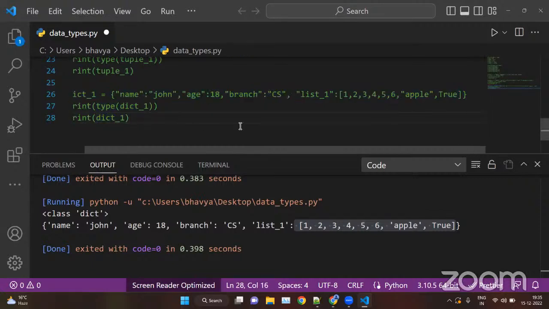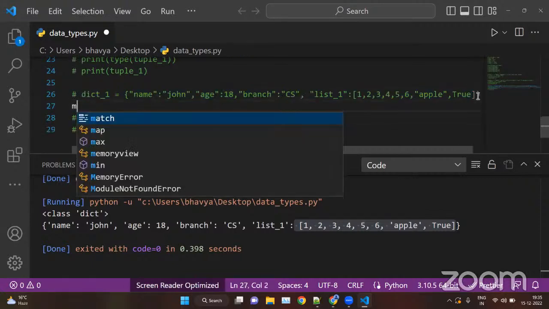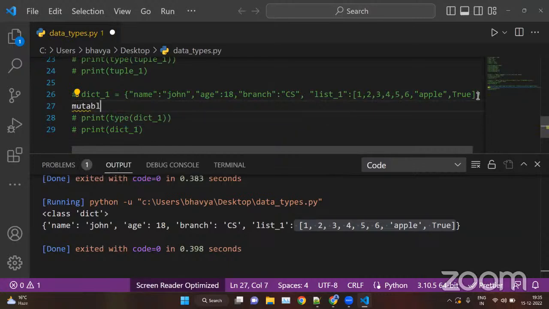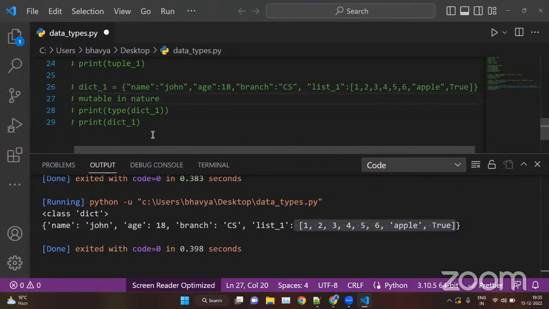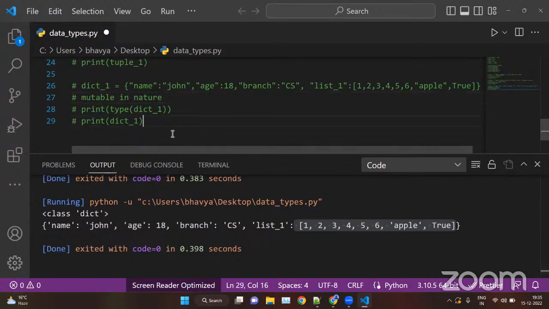Now dictionaries are mutable in nature. This means we can modify dictionaries, we can add values, we can remove any key value pair, we can add a key value pair, and we can modify the values of the keys. That is known as mutable in nature.